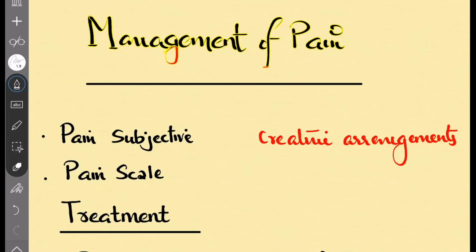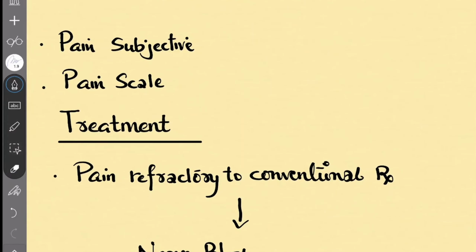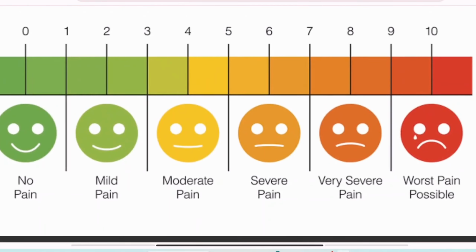Pain is a subjective sensation, and there are pain scales for quantification. The pain scale shows different facial reactions, but we should understand that this can vary from person to person depending upon the tolerance status of the patient.